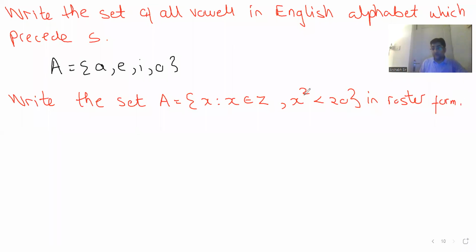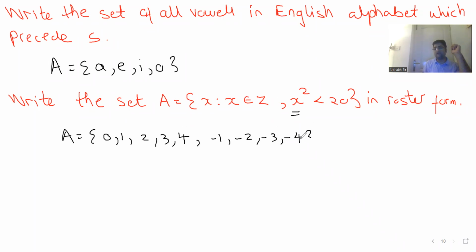Whenever you see x square, it means positive will also come, negative will also come. So which are the numbers whose square is less than 20? A common mistake which kids make is they'll give the answer as 0, 1, 2, 3, and 4. Whereas it extends to -1, -2, -3, and -4 as well. Be extremely careful. So the total is 9 values over here. Any doubt for anyone? So far, so good.